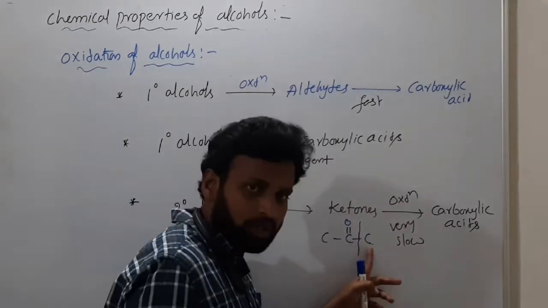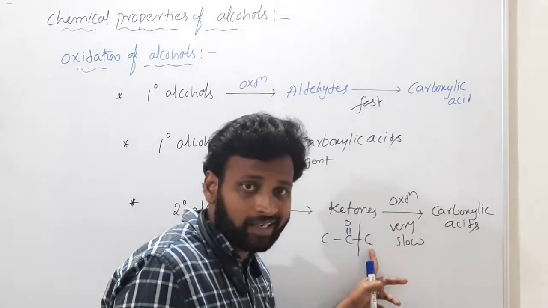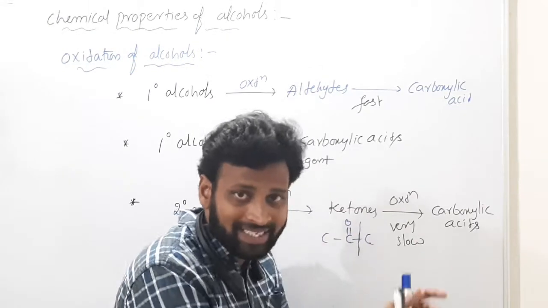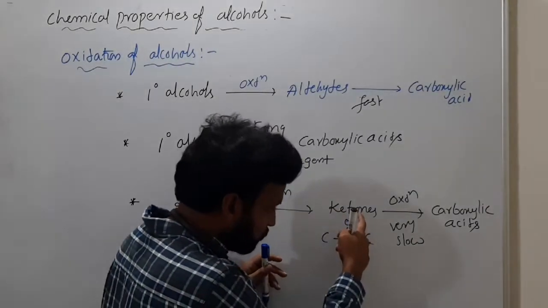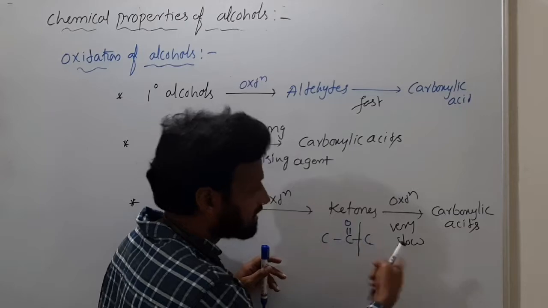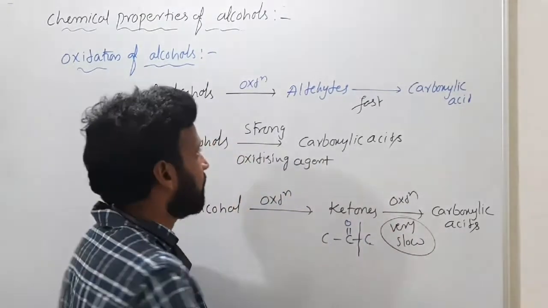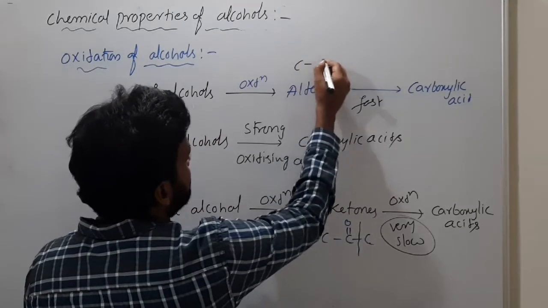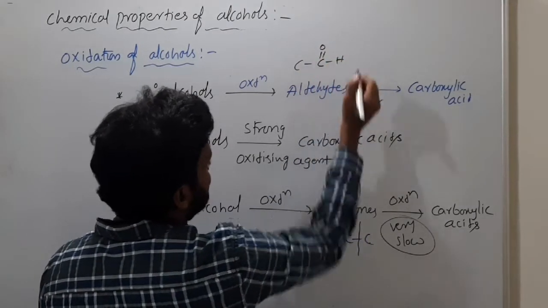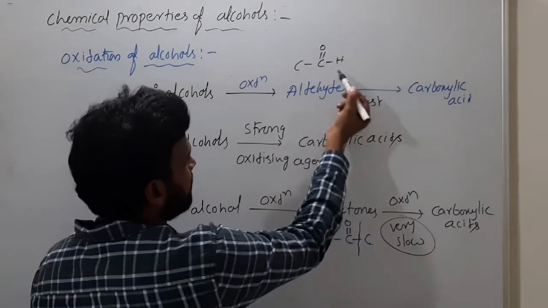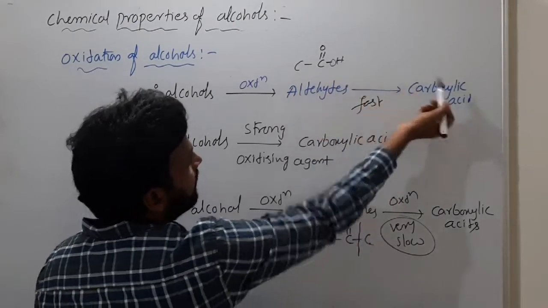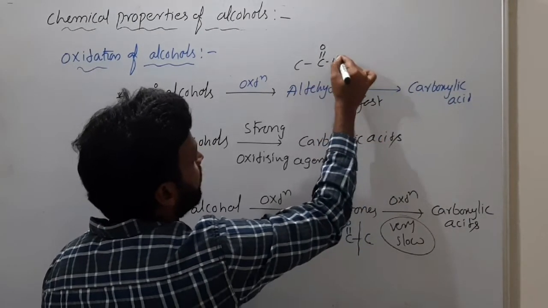The C-C bond is very strong and cannot break easily, so it takes more time. That's why the reaction is very slow. But aldehyde is very simple: C=O with H. Simply by insertion of oxygen here, you get carboxylic acid. There is no need to break a bond.